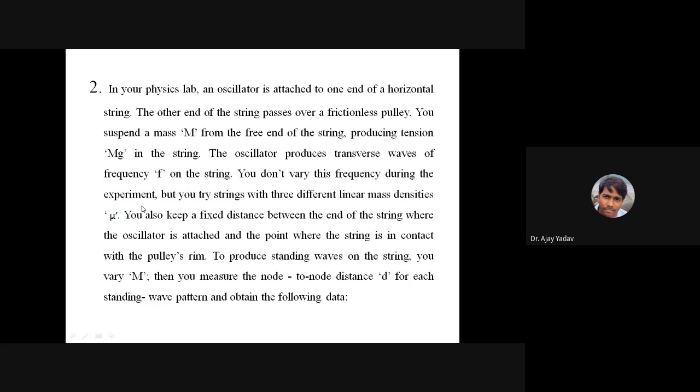So once you attach some mass to that horizontal string, you don't vary the mass, and that will cause some oscillation in the string. That oscillation will have the frequency f. Okay, so you don't vary this frequency during the experiment, but you try strings with three different linear mass densities